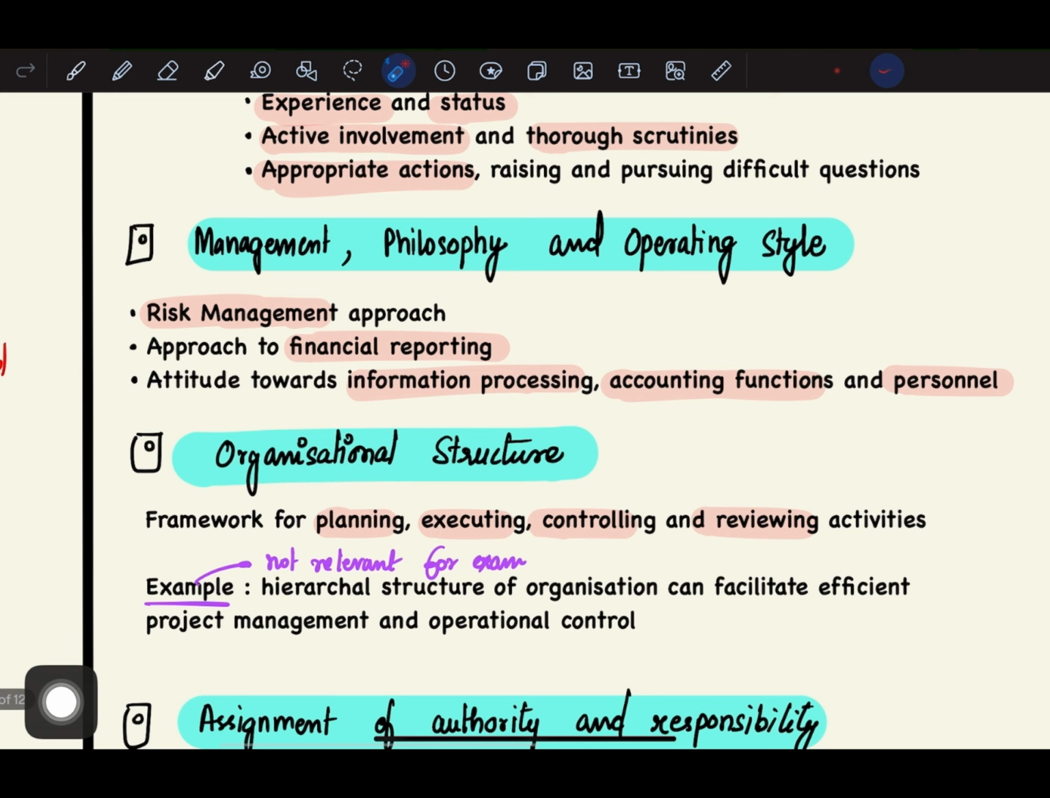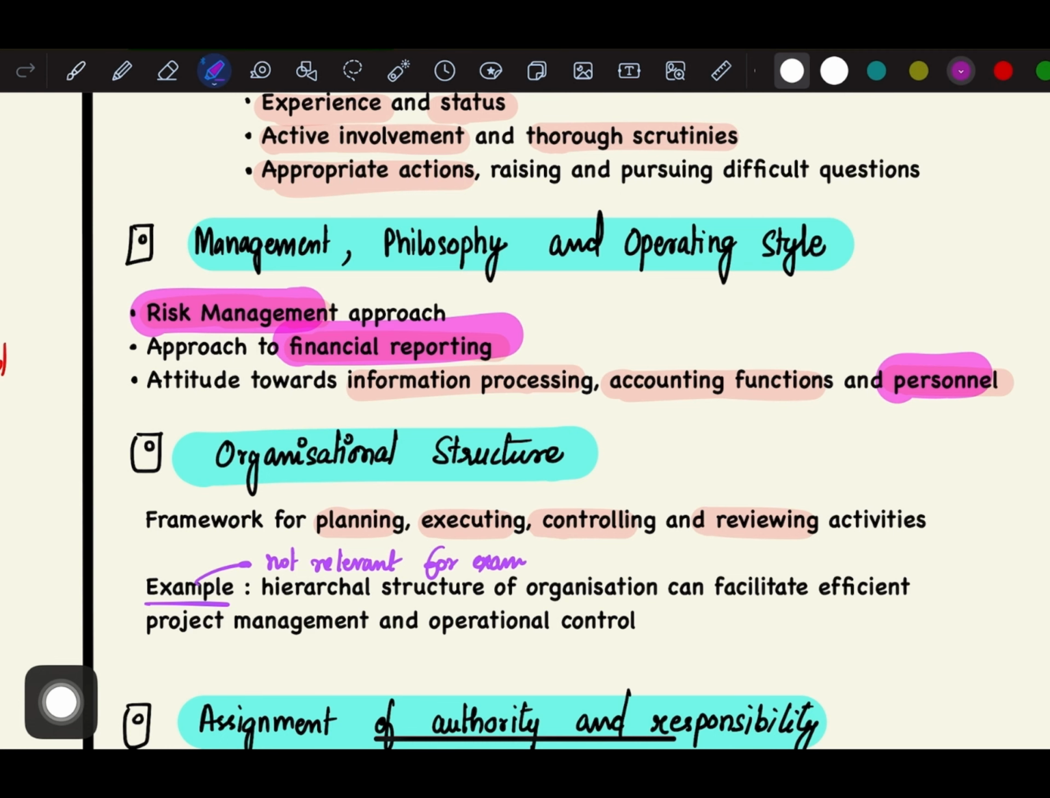Next, management philosophy and operating style. Here we have 3 points: risk management, financial reporting, and attitude towards information processing, accounting functions, and personnel. So basically, you can remember it as the word attitude towards risk management, financial reporting, and personnel.